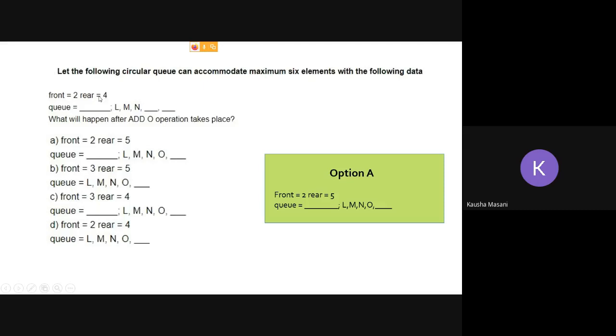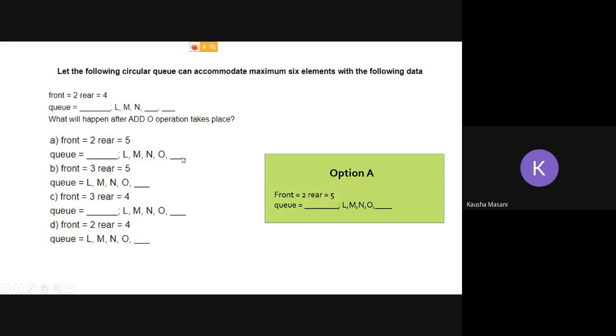Rear was pointing at 4, that is N, so when we increment, it is going to point at the next space. The front space will remain as it is, so that is blank. Then L, M, N, and rear pointing at index value 5. Here, counting 0, 1, 2, 3, and 4, at index value 4 the fifth element is O, and then a blank space. So the correct answer is A.